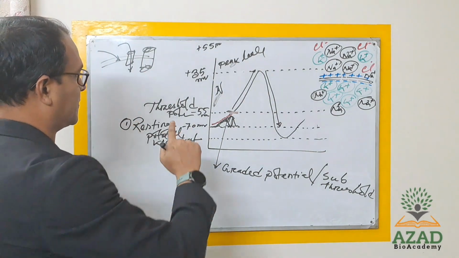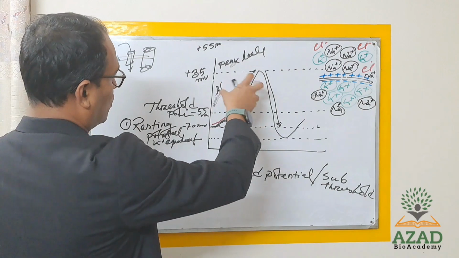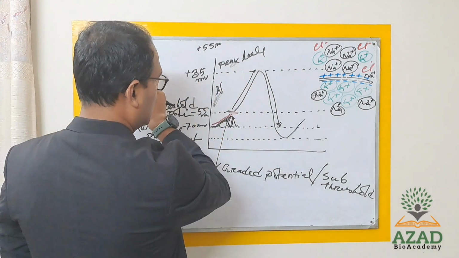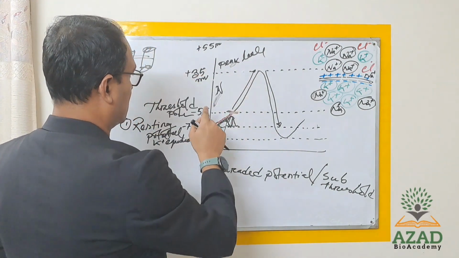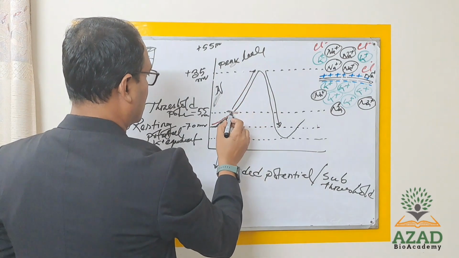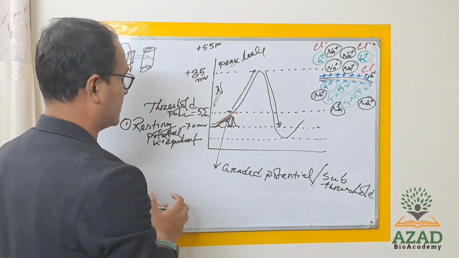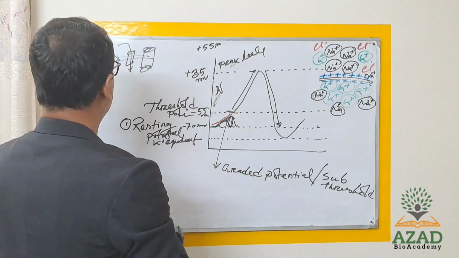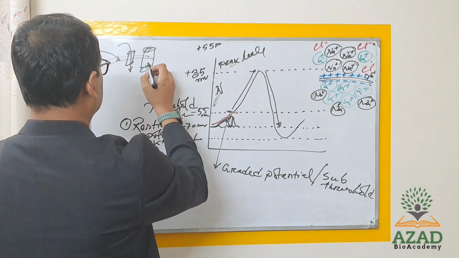I will just focus on its role in the action potential. So when the threshold level is reached by the stimulation, the voltage gated sodium channel will open.